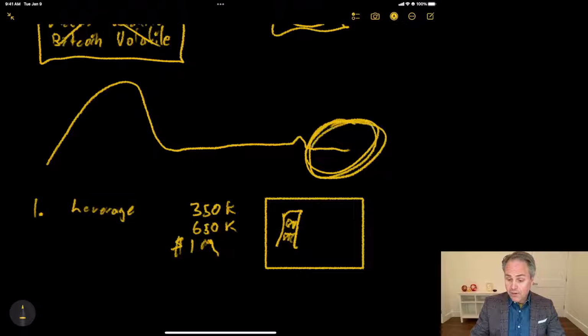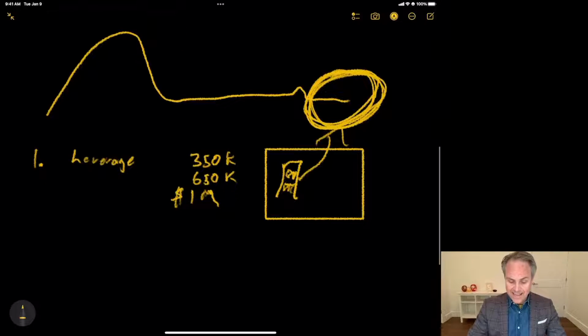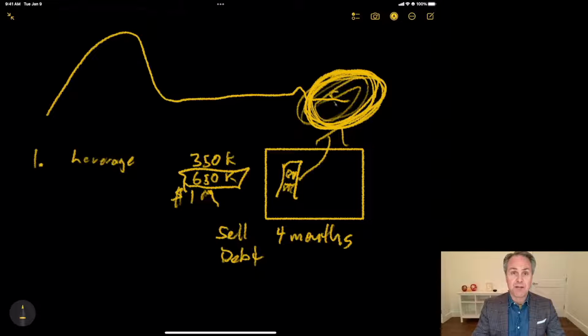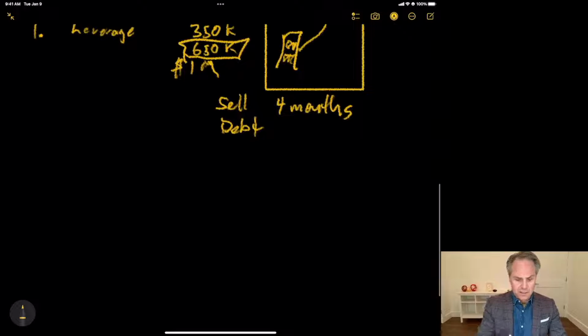So I come to November, December, I'm Jasmin, and I say, okay, I want to take some money out of this real estate. I can't really sell it because it's probably going to take me 4 months at least to sell. And I can't borrow against it either. I can't take out any debt because that debt is already maxed out. I've already got $650,000. So I'm stuck if I'm Jasmin, if I want to get that money back out for the end of the year. So that's easy. We can get rid of this one.